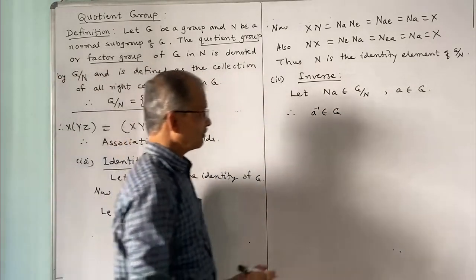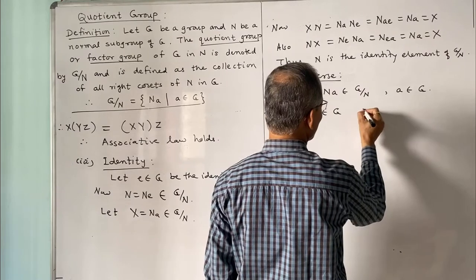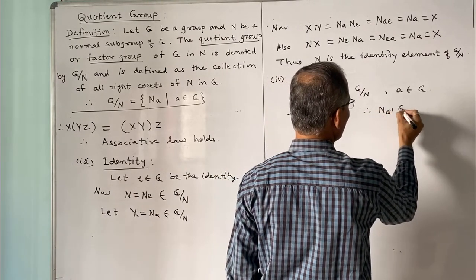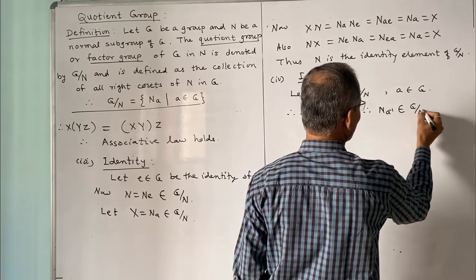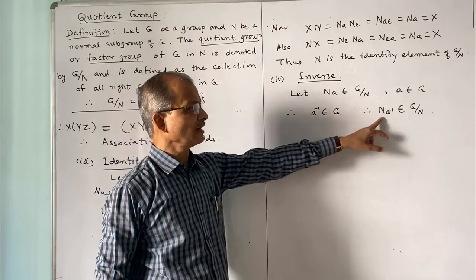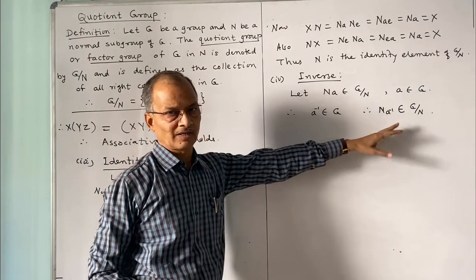Therefore this implies Na inverse is a right coset and it belongs to G by N. So for Na belonging to G by N, Na inverse is also in G by N.